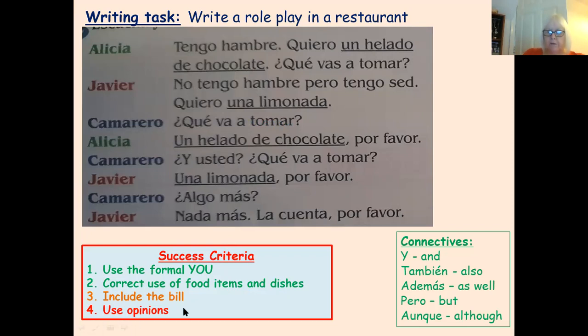And use opinions. Now, this is very basic, and you can extend this a little bit. So maybe they can have salad and prawns, or soup and salad or something. Okay, so vary it, get a bit more complexity in there. You've got connectors over here to use as well. Y también, además, pero aunque.